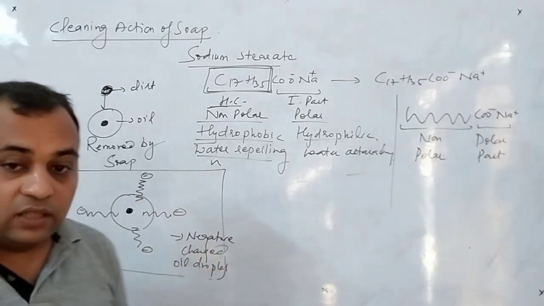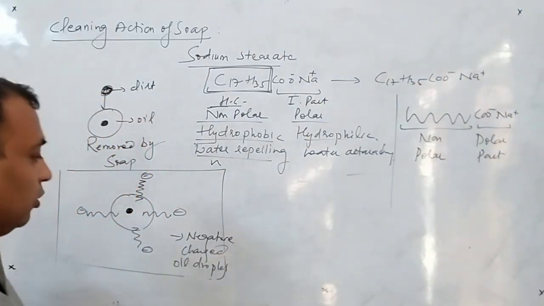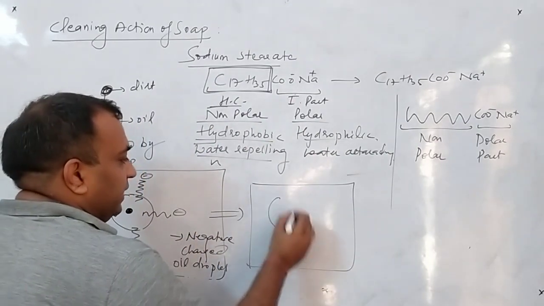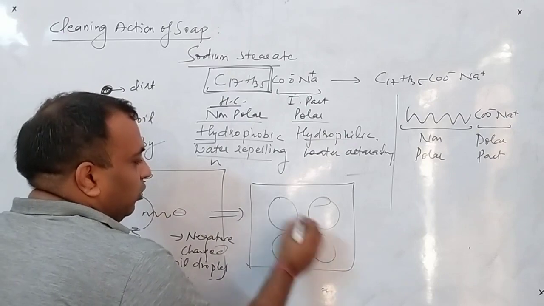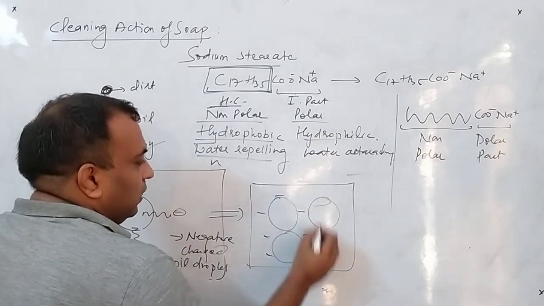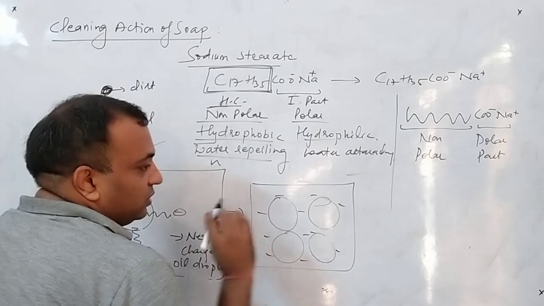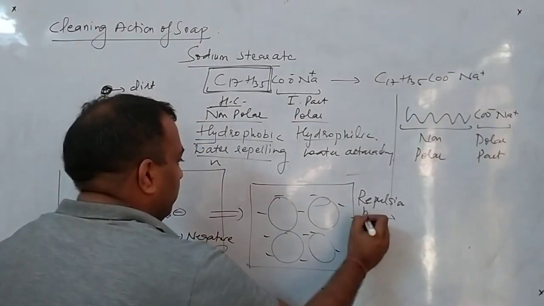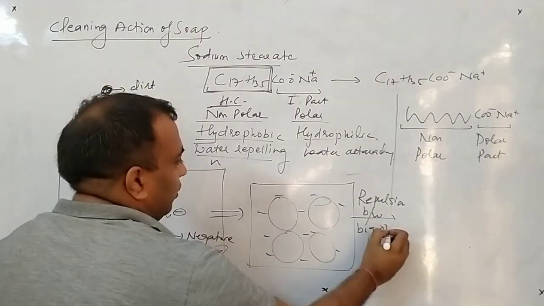Now see, students, there are so many oil droplets. This is not a single oil droplet, you have many oil droplets, just like that. All of them will have negative charge, due to which repulsions occur between them. Repulsions between big oil